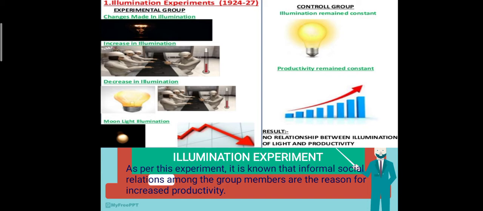From this we can conclude that the lighting changes do not influence the performance, output, or productivity of the organization. Only the informal relationship between the group members was the reason for the increased productivity.